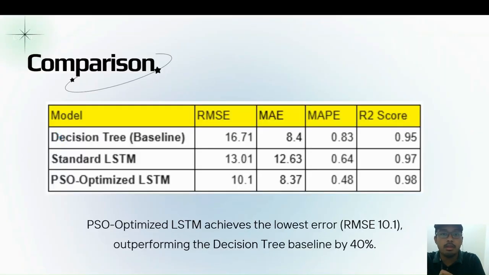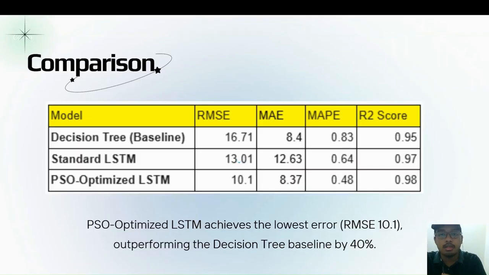So let's begin with looking at the comparison table of all the models. This is the comparison of the quantitative performance for the regression models. Here we have decision tree, standard LSTM, and PSO optimized LSTM. Why is there no naive Bayes? Because naive Bayes is a classification model. These models are regression models. Naive Bayes can be used to predict market direction, while these models are used to predict exact closing price. That being said, we did train naive Bayes, but we will discuss the results later.